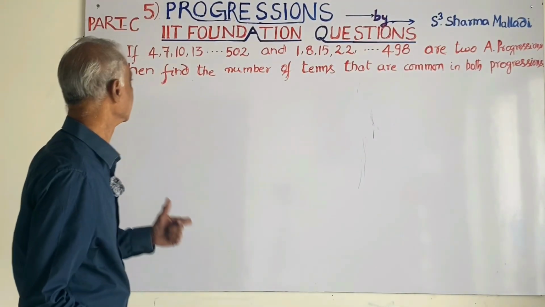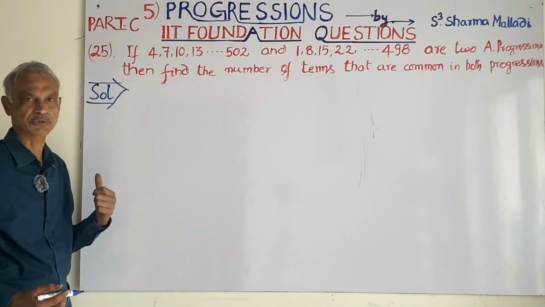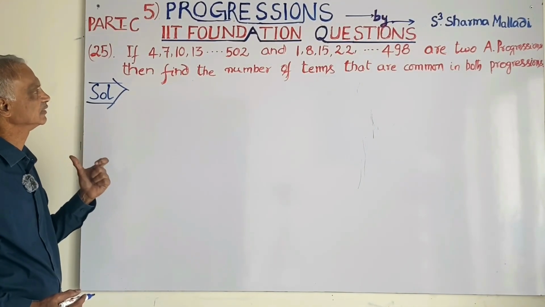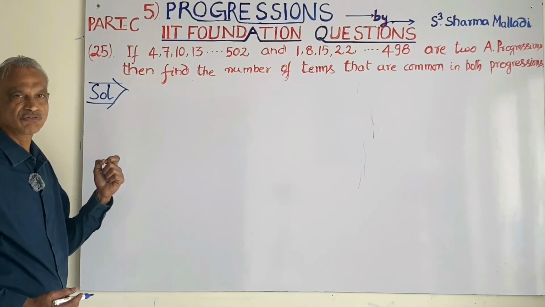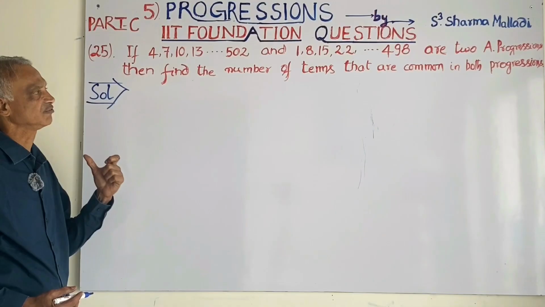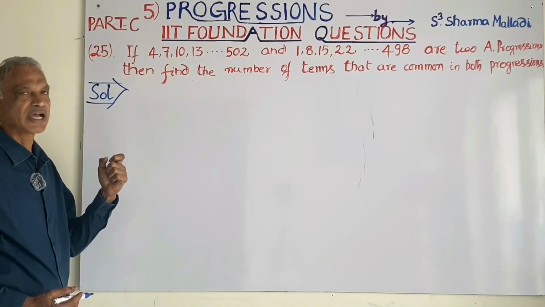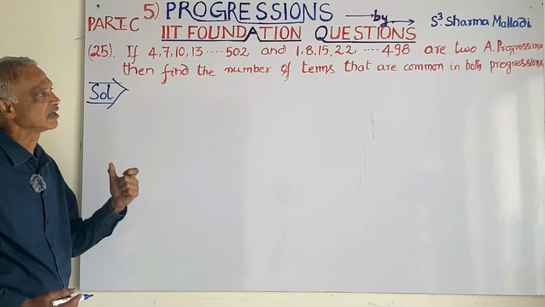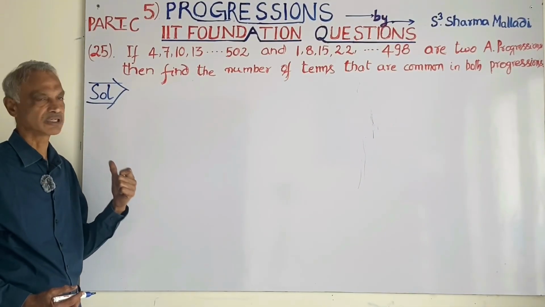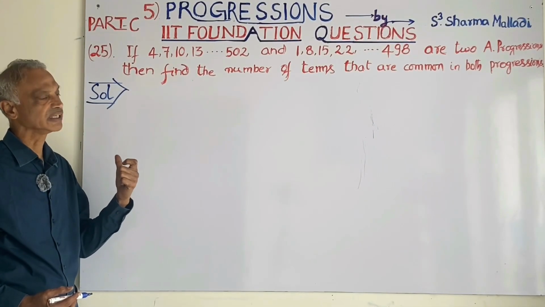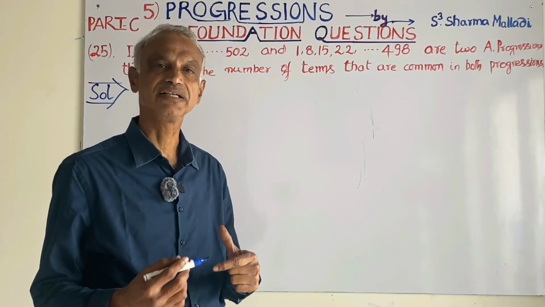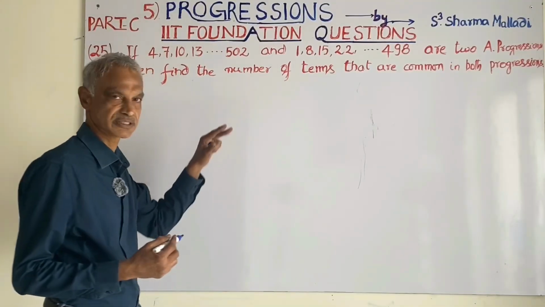Last problem in IIT Foundation and Olympiad questions, 25th problem. If 4, 7, 10, 13 and so on up to 502, and 1, 8, 15, 22 and so on up to 498 are two arithmetic progressions, then find the number of terms that are common in both progressions. We have to find the number of identical terms in both progressions.